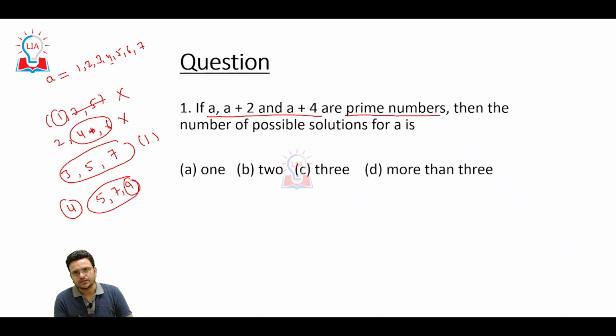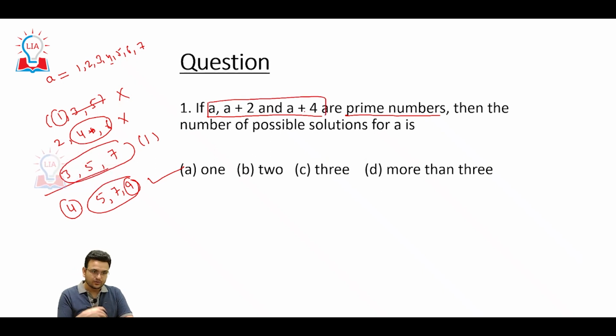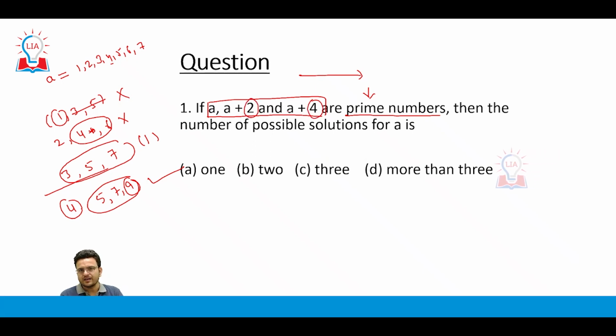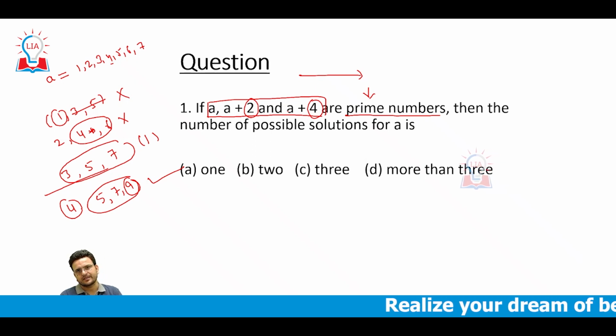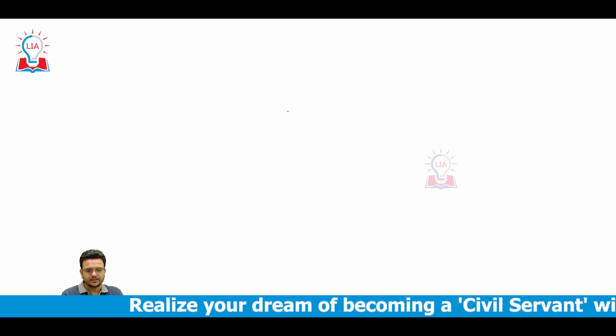So in this particular question, when we take the values of a, only one value is satisfied, so the answer will be 1. If you are not able to understand as of now, just try to solve it. Simply take the values of a and put them in these combinations, and we get only one combination, not more than that. It is simple logic, just think about it, because as I told earlier, as prime numbers increase, their count reduces. So basically when we add 2 and 4 to a number, we cannot keep getting prime numbers. Just think about it.